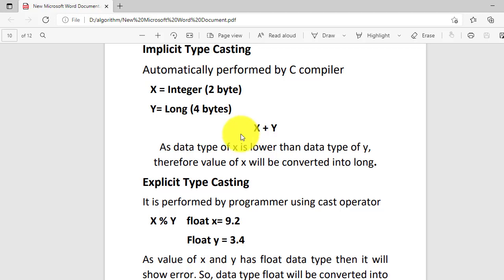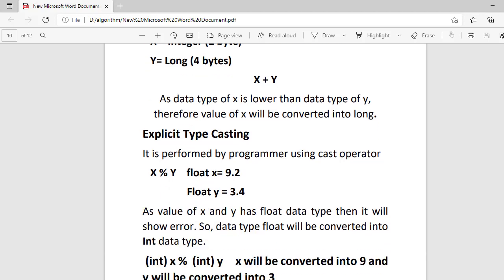Now this is another type of casting that programmers usually perform. This typecasting is performed by the programmer. This is not done by the compiler. You will have to do it on your own, and this typecasting is required and is done by the programmer. Suppose that you are taking 2 values of float. Float takes 4 bytes of data, and float is a data type for decimal points. If you are taking any decimal number, you are supposed to take a float data type.